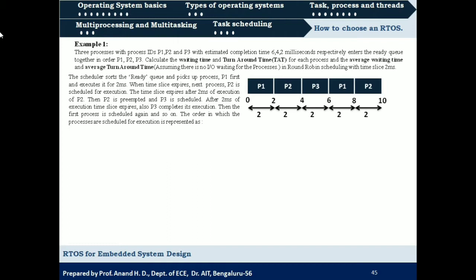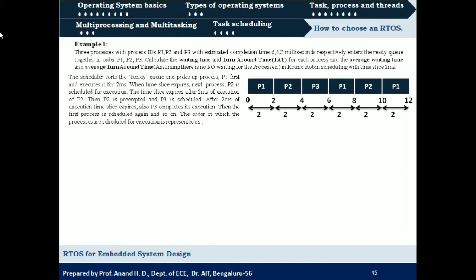Next, the scheduler will come back to the first process, that is P1. It requires 2 more milliseconds for completion. So it will be scheduled for execution. P2 required 4 milliseconds, which has already been allocated, and it has also completed its execution. So now all three processes have completed their execution, right? So this will be the sequence of execution of these three processes P1, P2 and P3, right? Now for this we need to calculate waiting time, turnaround time and their average values.